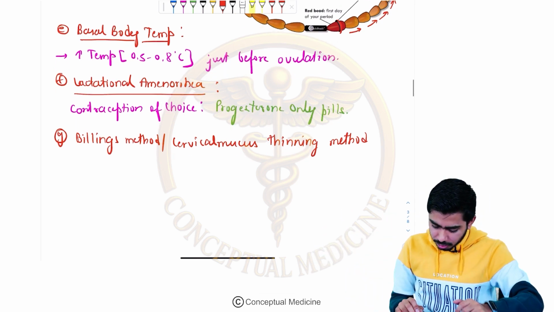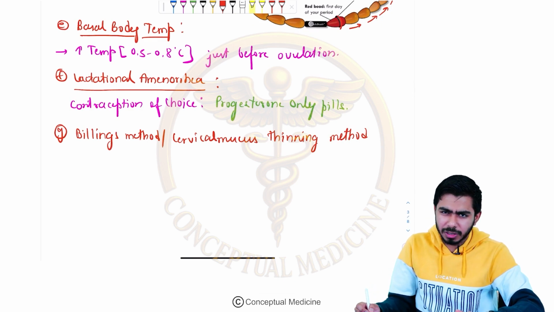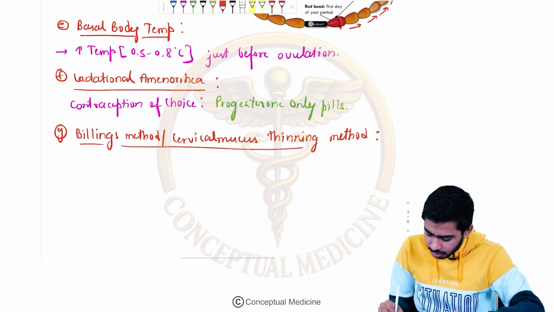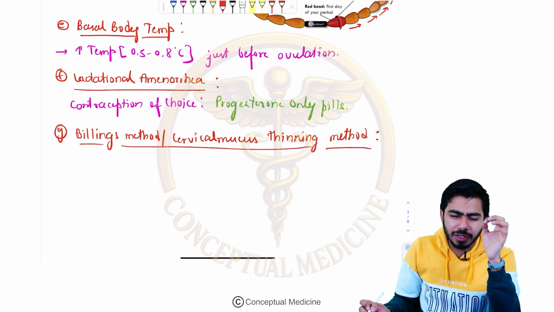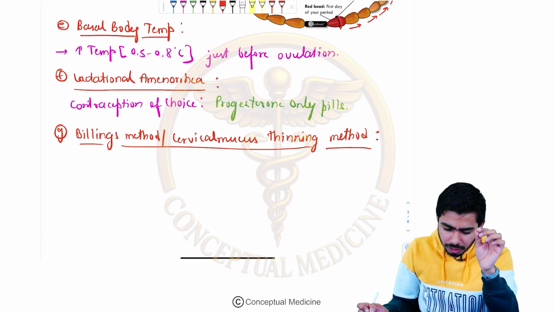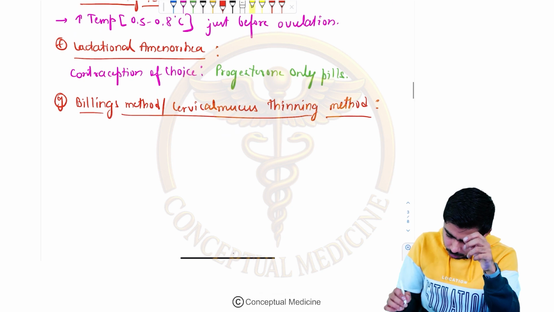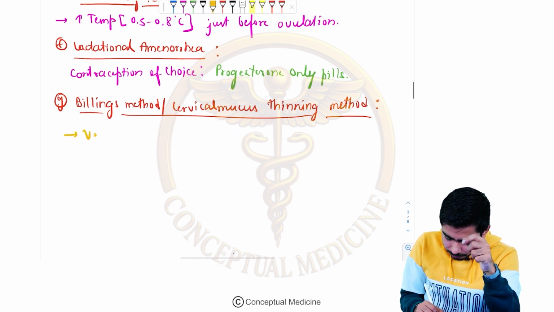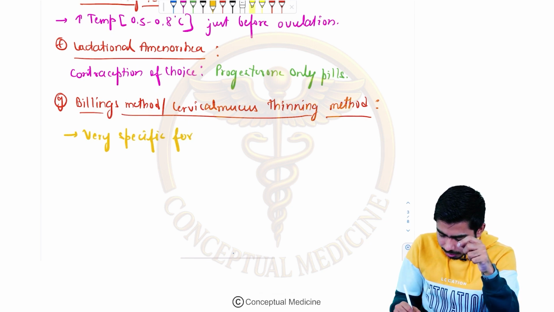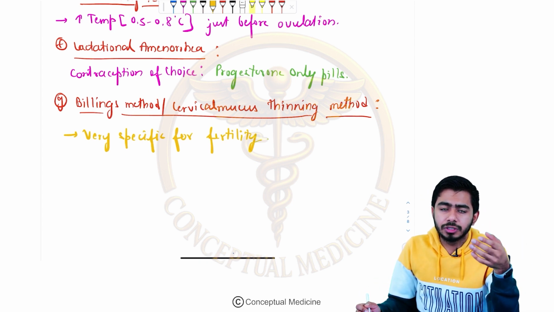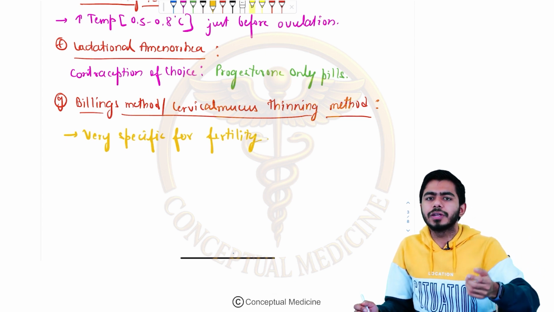So this is the Billings method, because it was discovered by the Billings. I hope you are clear with what the Billings method is. In this method we are talking about the cervical mucus thinning, and mainly it is happening during the ovulatory period. So this is a very specific method for fertility, because at this point of time, if a couple has intercourse, then obviously the chances of pregnancy are very likely.